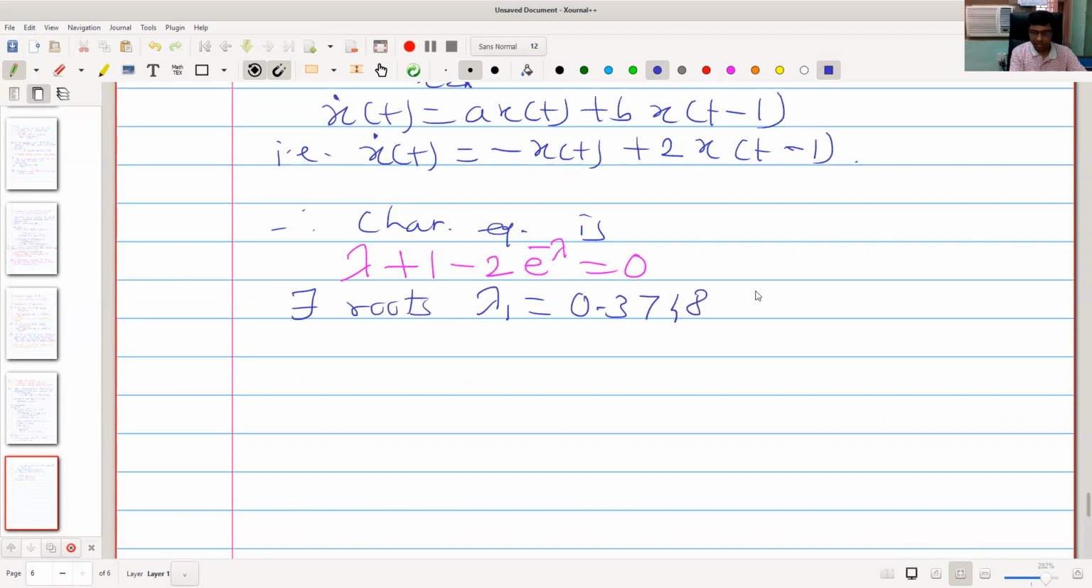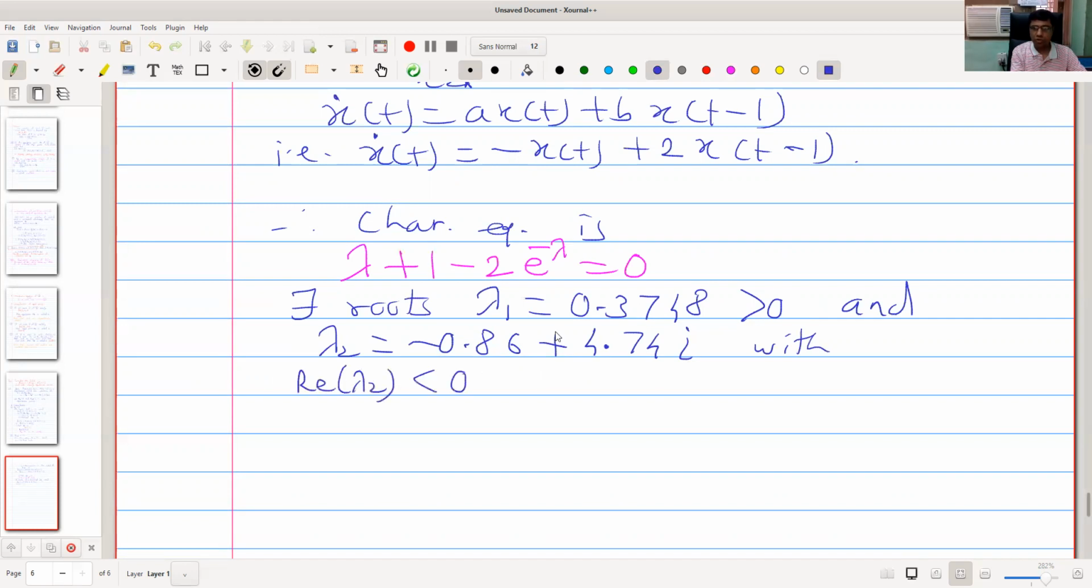0.3748 approximately, which is positive, and lambda 2 equal to minus 0.86 plus 4.74 i, a complex root with the real part of lambda 2 negative. So there is one root lambda 1 with positive real part and another root lambda 2 with negative real part. This we are going to verify. Therefore, x2 star is a saddle.